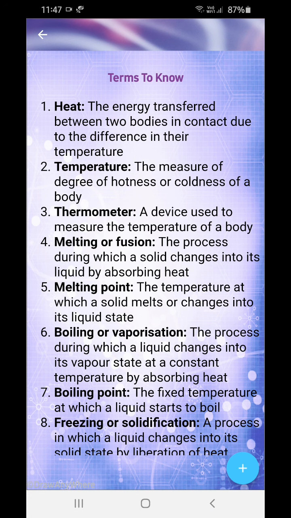Heat: the energy transferred between two bodies in contact due to the difference in their temperature. So heat is one type of energy, okay? And temperature is the measure of the hotness or the coldness of the body. So temperature is how much hot or how much cold the body is, known as the degree of hotness and coldness.